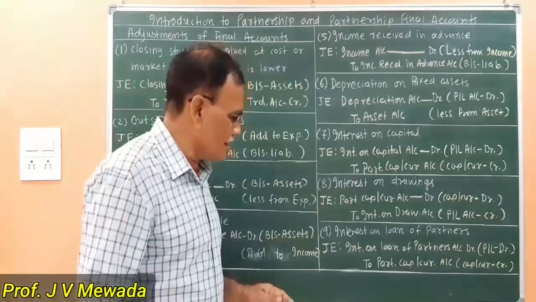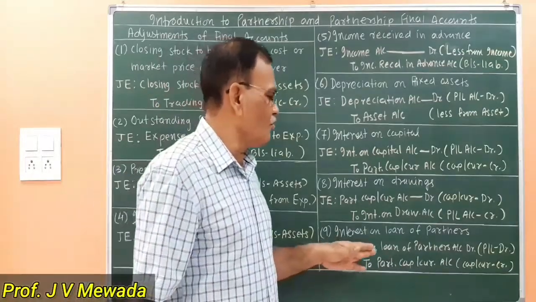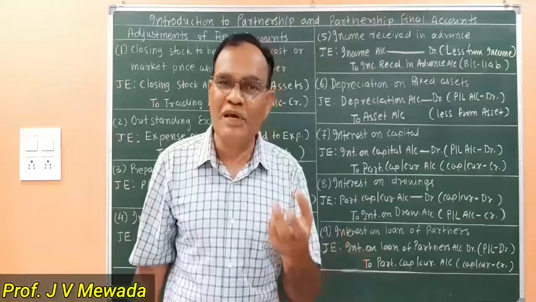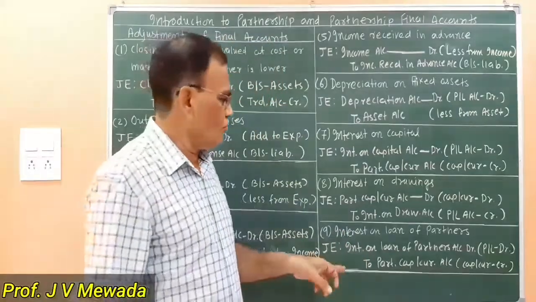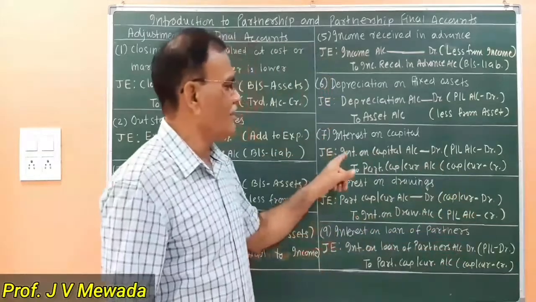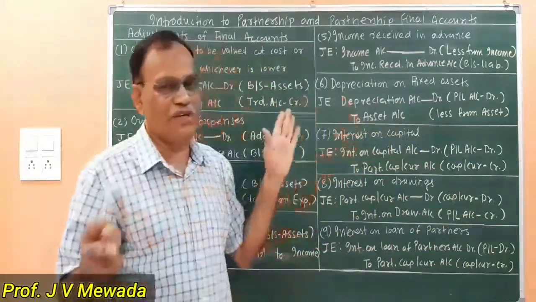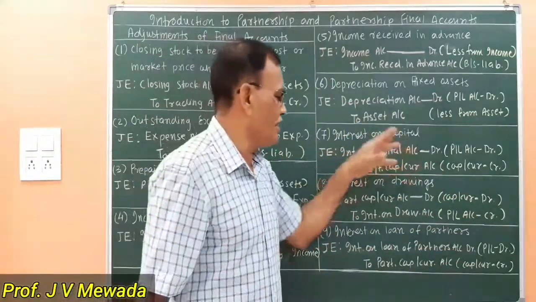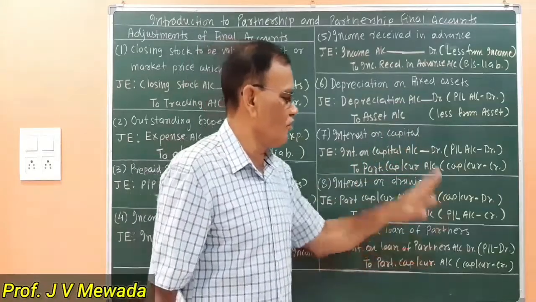How we are passing the entries? Interest on loan of partner is an expense of the business. So interest on loan of partners account debit. Here it is interest on capital account debit. So that's the difference. This is the interest on capital. This is the interest on loan of partners.